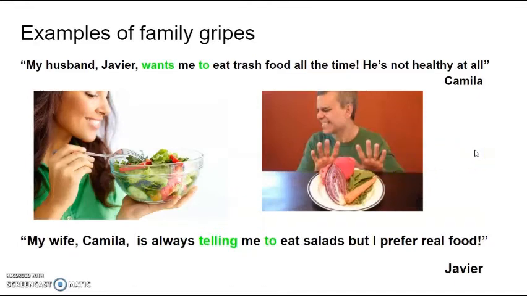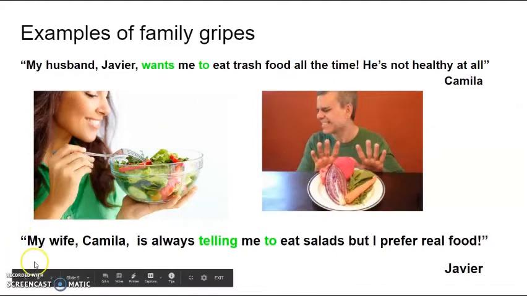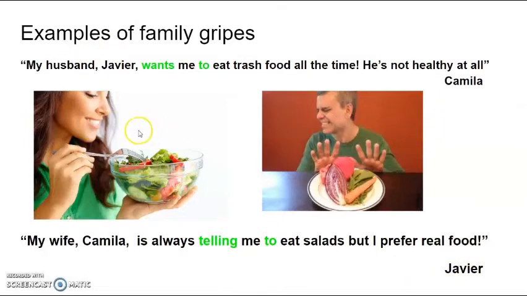Finally, we have, "My husband Javier wants me to eat trash food all the time. He's not healthy at all." Camila is saying that her husband always wants her to eat trash food instead of healthy food. On the other hand, "My wife Camila is always telling me to eat salads, but I prefer real food." That is something that Javier could say. So they are complaining about each other. Camila is complaining about Javier and Javier is complaining about Camila. So those are examples of family gripes, okay? Something that you don't like from the other person.